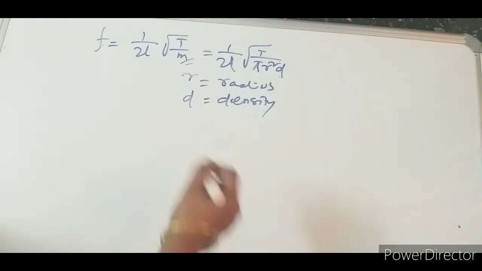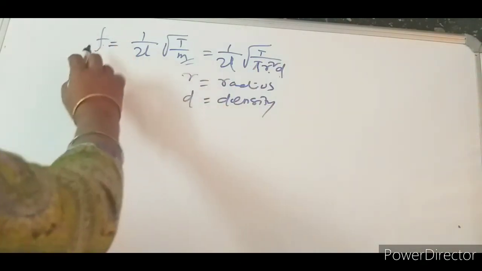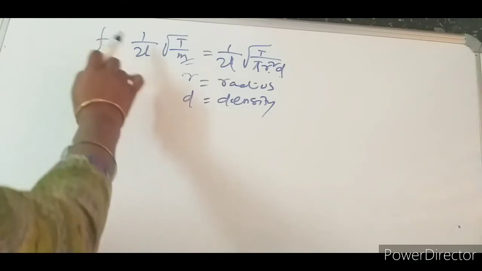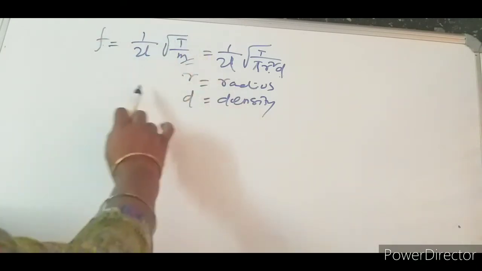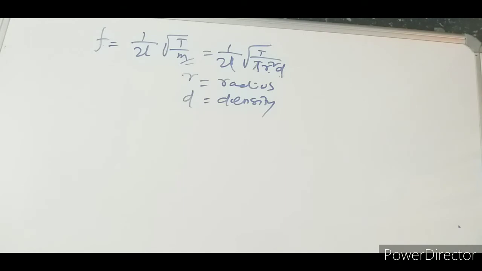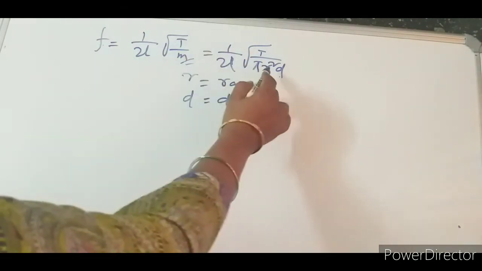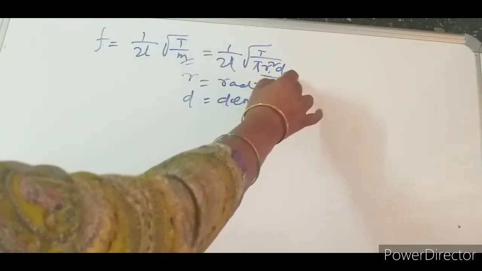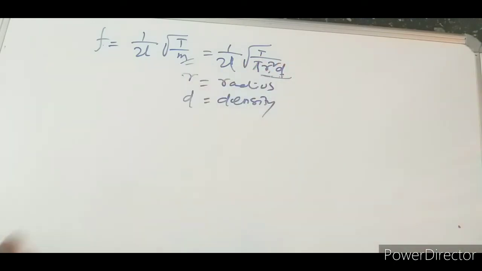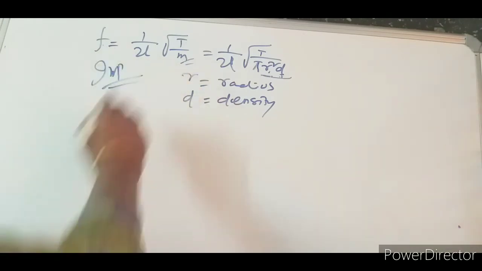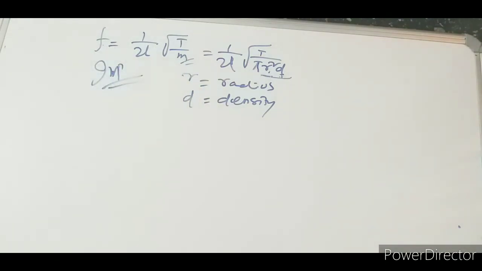Previously we knew frequency depends upon the length, the tension, and the mass. When we are discussing mass, indirectly we are discussing the radius or thickness and the density of the substance. All these factors have to be remembered because we have to solve some numericals, and this part is most important because board questions come like this.